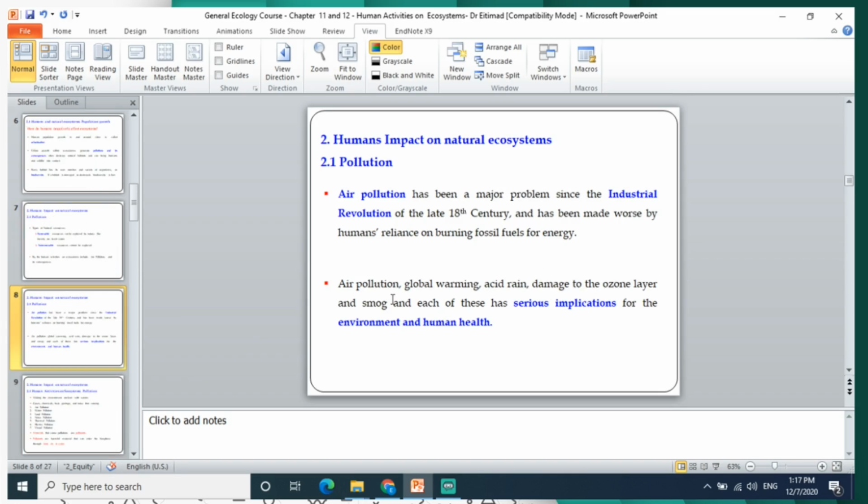Air pollution has been a major problem since the Industrial Revolution in the 19th century and has been made worse by human reliance on burning fossil fuels for energy. Air pollution, global warming, acid rain, damage to the ozone layer, and smoke each have serious implications for the environment and human health.